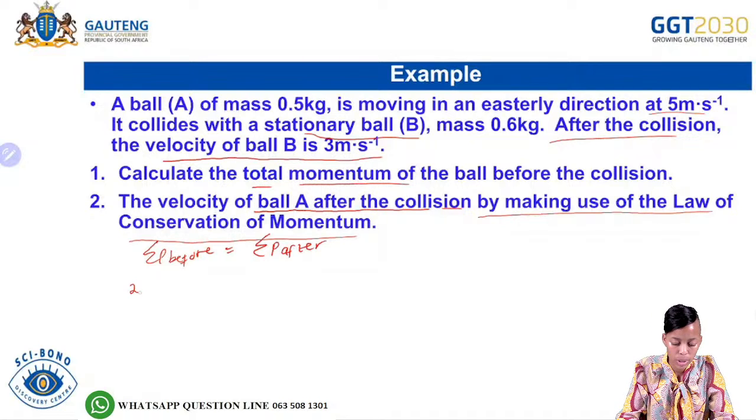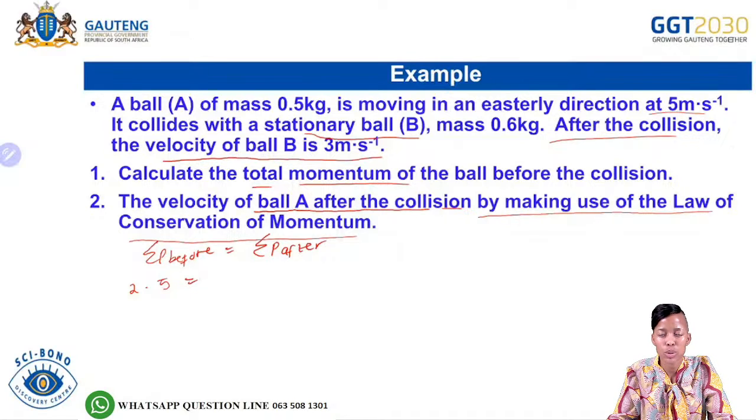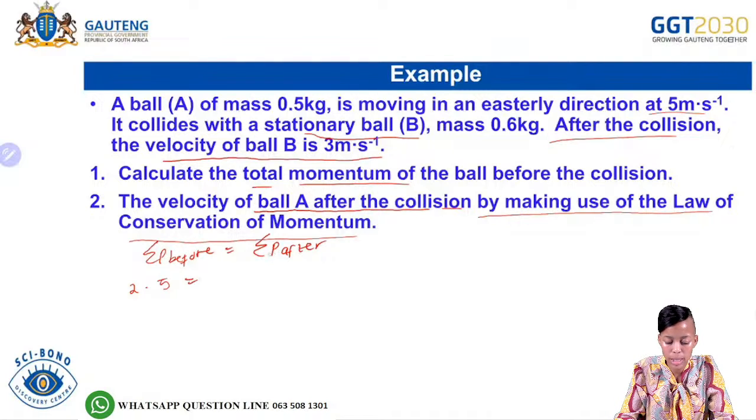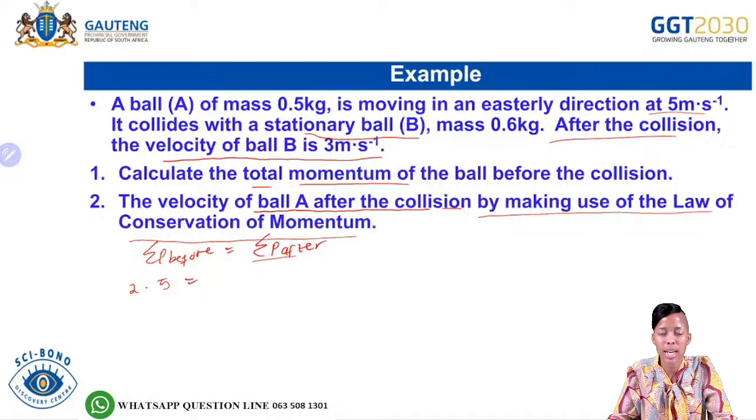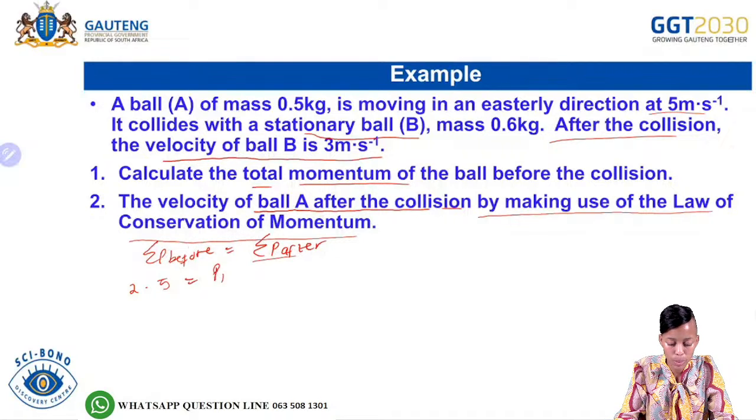So the total momentum before is 2,5. From there we need to calculate the total momentum after.